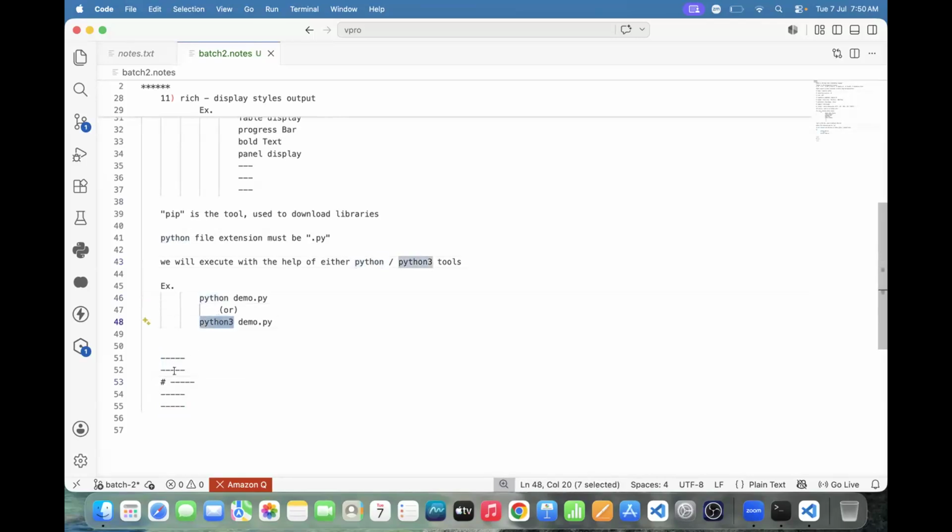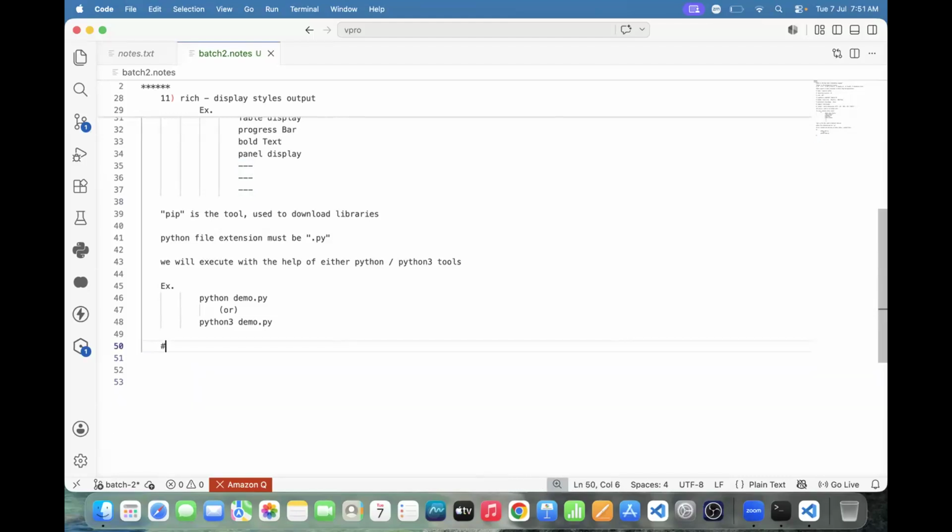How to represent a comment? With the help of hash, or not? Use hash to represent the comment. Whatever commented code is there, the commented code won't execute. Try to say this one: how to represent the comment?